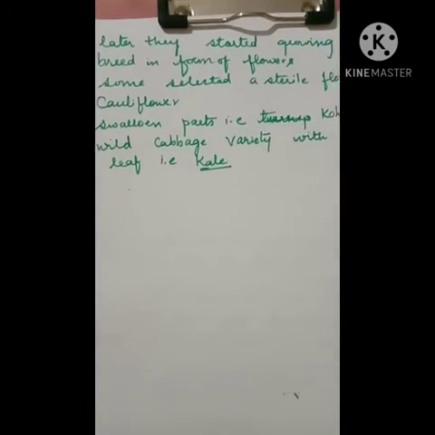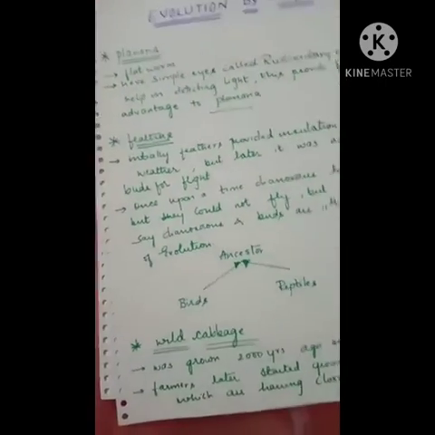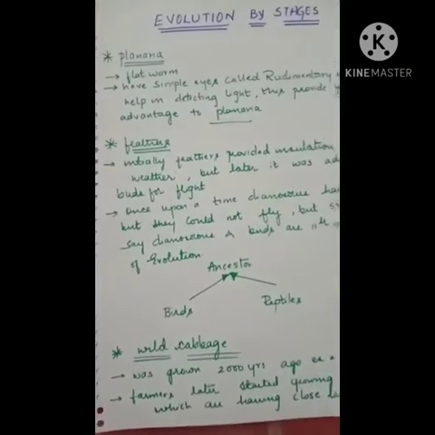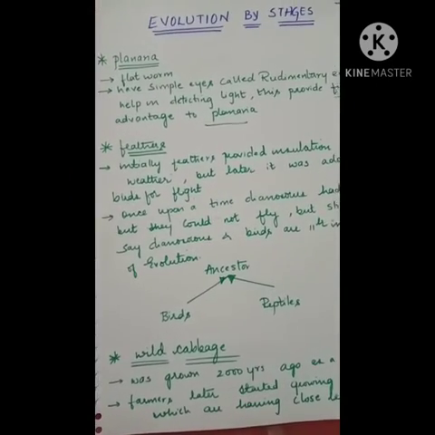So mainly you should know these three examples, that is planaria, feathers as well as wild cabbage.